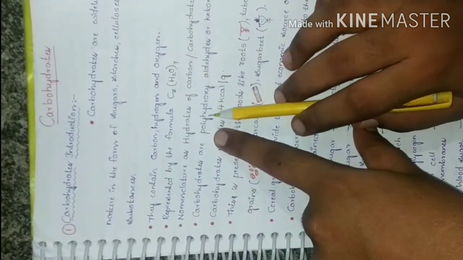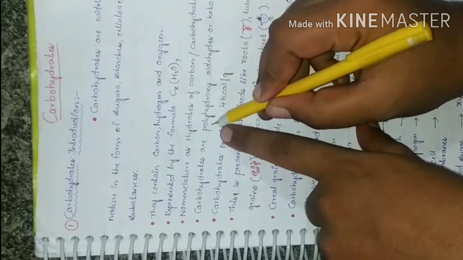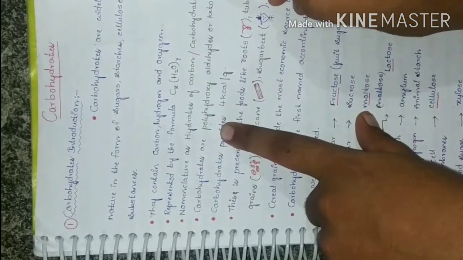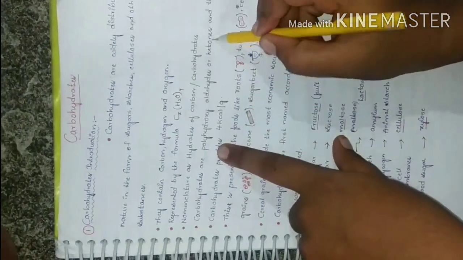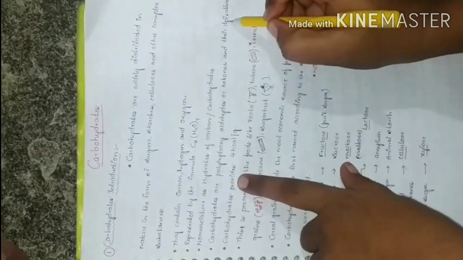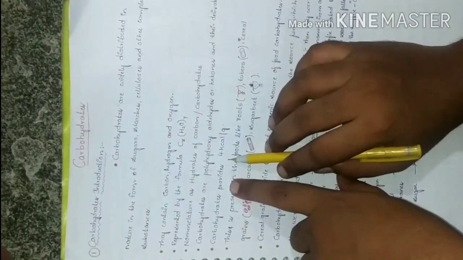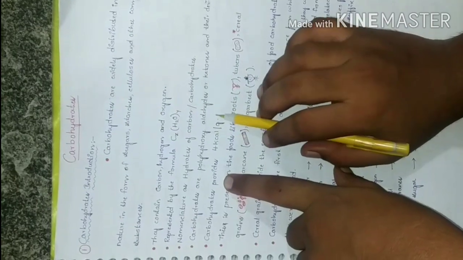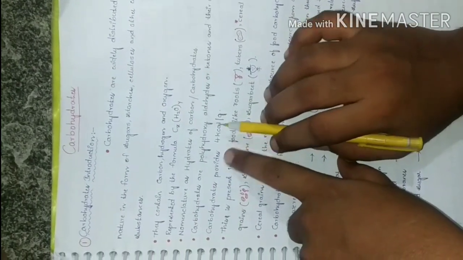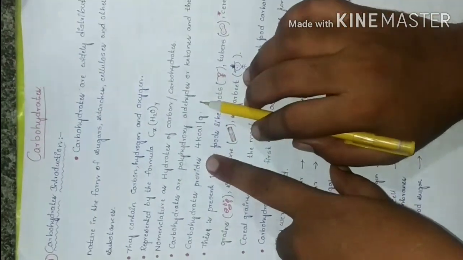Carbohydrates are polyhydroxy aldehydes or ketones, and their derivatives. If you take 1 gram of carbohydrate, it provides 4 kilocalories of energy.